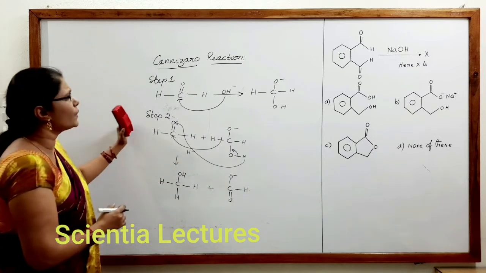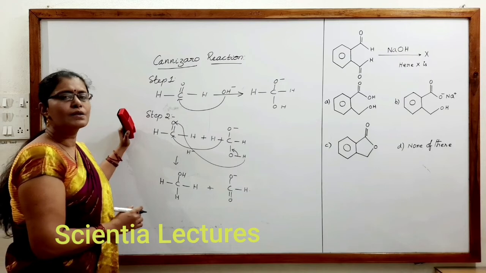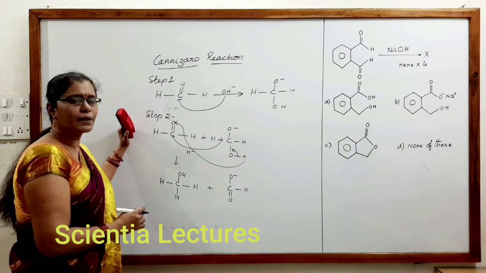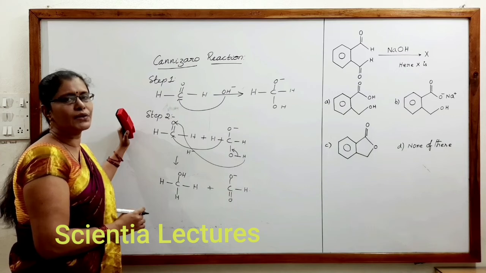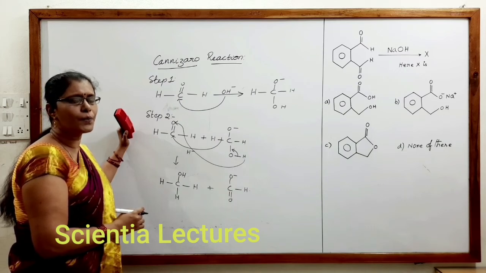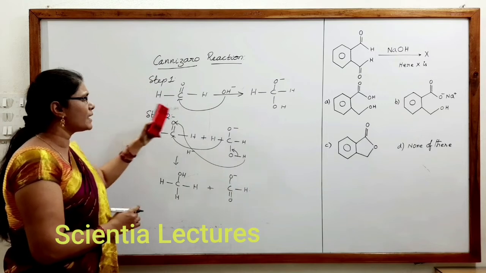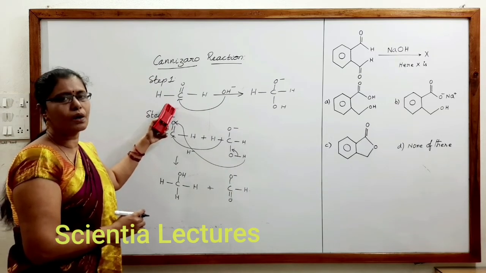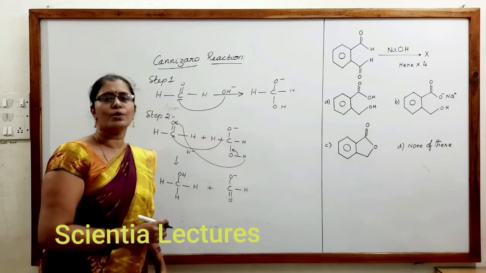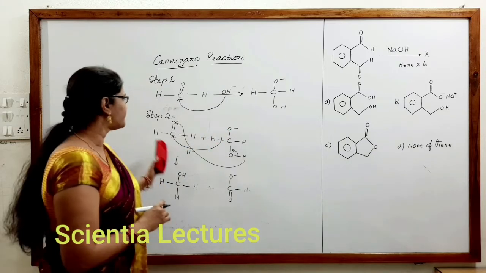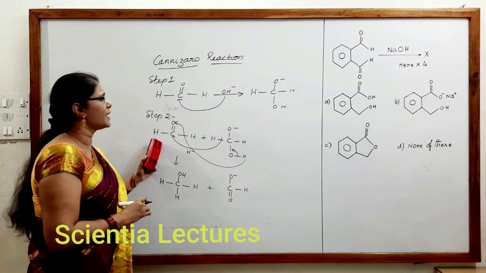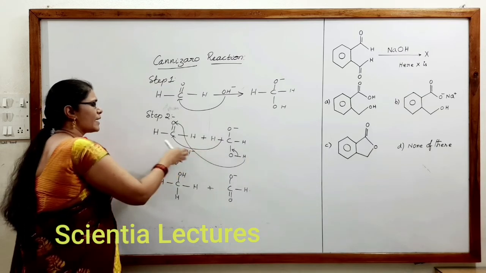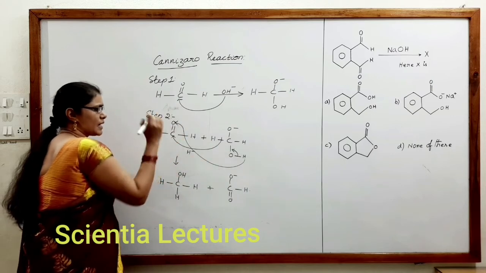This is the Cannizzaro reaction. In the Cannizzaro reaction, you can observe that it undergoes nucleophilic addition of carbonyl compounds as usual. OH minus is attracted towards the partially positively charged carbon of C double bond O and produces an oxide ion. This oxide ion undergoes hydride transfer and H plus transfer.